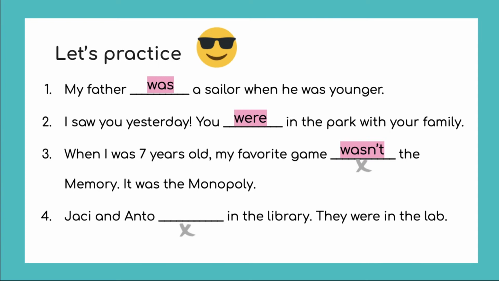We also have a cross here. That means that this sentence is negative. Hasi and Anto is plural. That means that I have to write weren't. Hasi and Anto weren't in the library. They were in the lab.